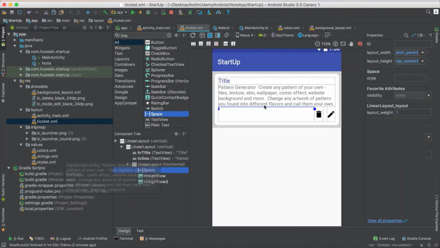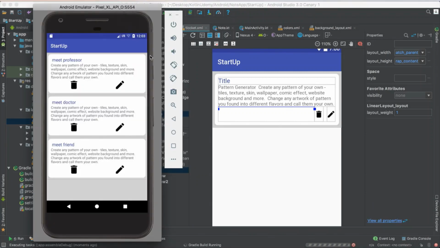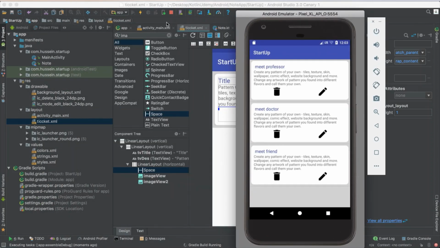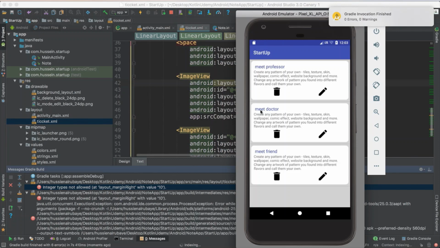The space helped me to add space before them and make this space take match parent, so all the remaining space will be filled with the empty one while these are still used. I will run it here. I will not rerun the app because I just changed XML only. So if you change only XML, you don't need to rerun the complete app. You just need to run the XML and you're done.